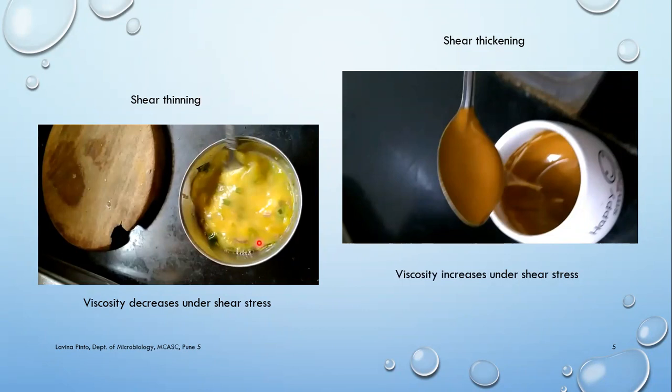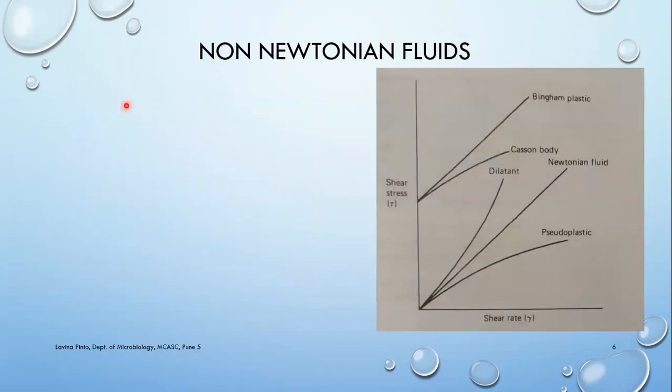So if you see, in both the case of omelette as well as in the case of coffee, the viscosity is not remaining constant. Either it is going into the shear thinning part, where the viscosity is decreasing, or it is going into the shear thickening part, where viscosity is increasing. So in both these cases, these fluids are not obeying Newton's law of viscosity. So these fluids are called non-Newtonian fluids. This is a graph showing the relationship between Newtonian fluids, shear stress and shear rate.